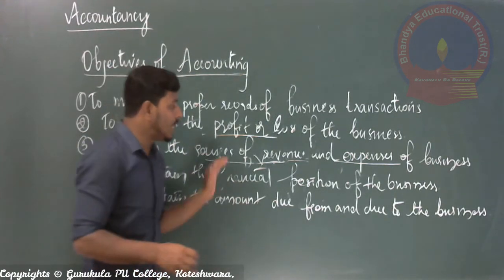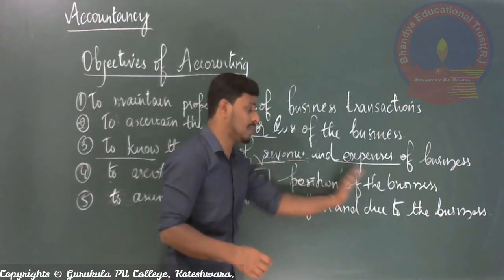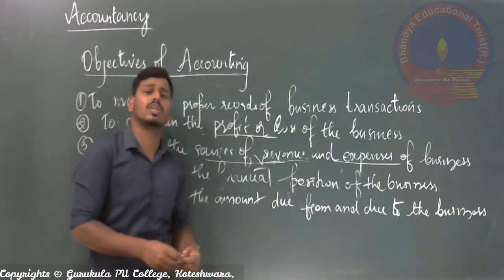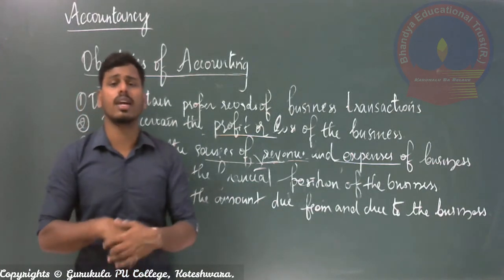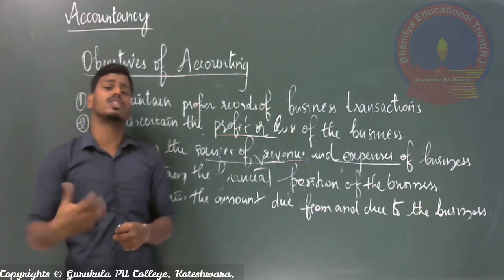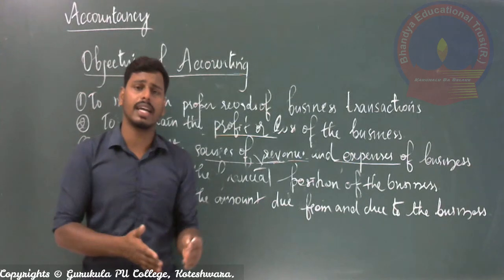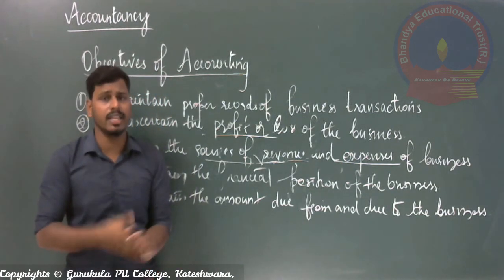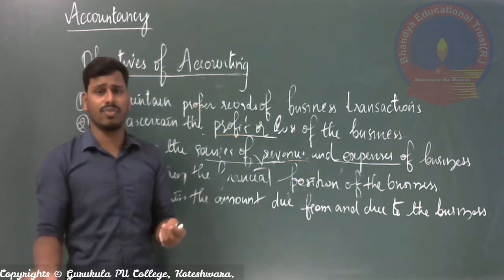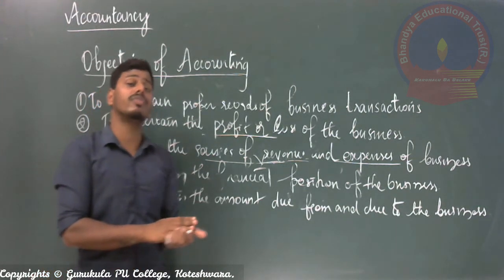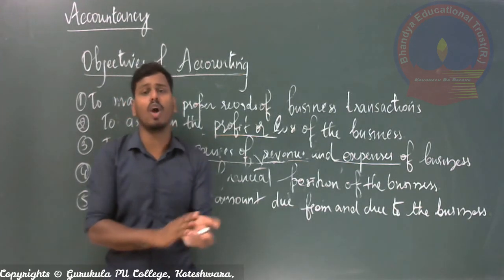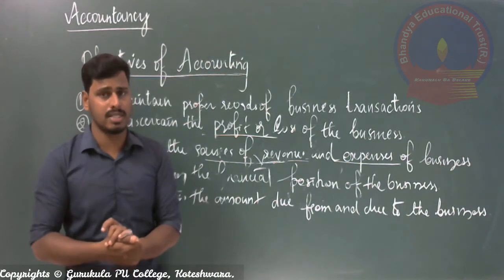So that is why, in order to know the financial position of the business, accounting work also will be helpful, right? So what is called the financial position of the business? Normally, accounting work consists of recording of various assets as well as the liabilities of the business concern, right? So normally all liabilities and assets are recorded in the proper books of account. At every stage, purchase of assets, payment of expenses, as well as the money received from outside parties as an investment are also recorded. They are all called assets as well as liabilities of the business concern.